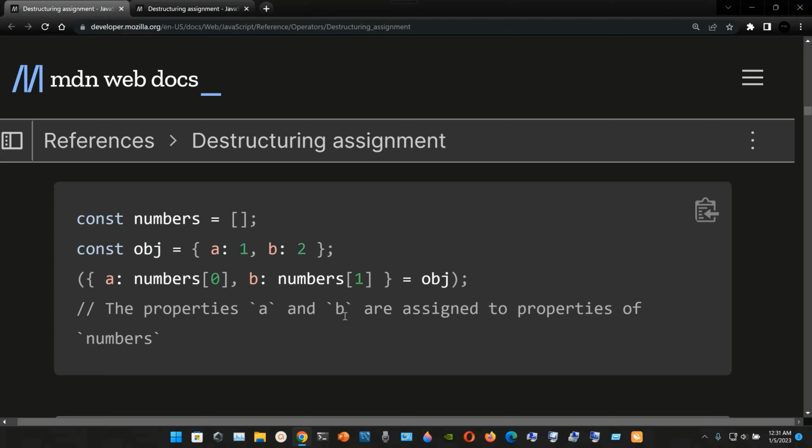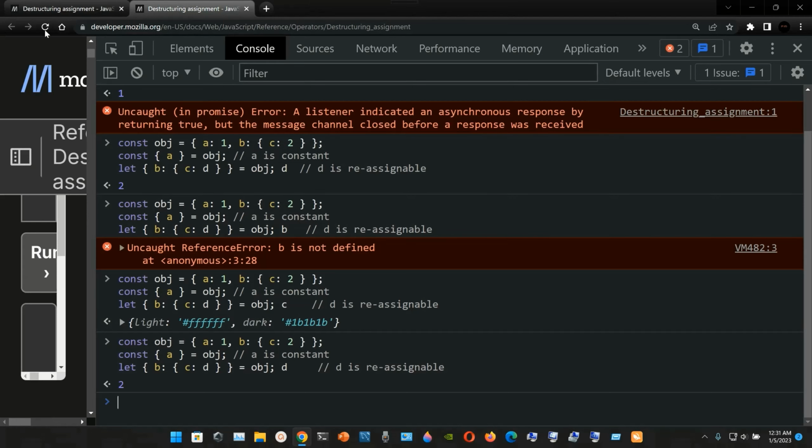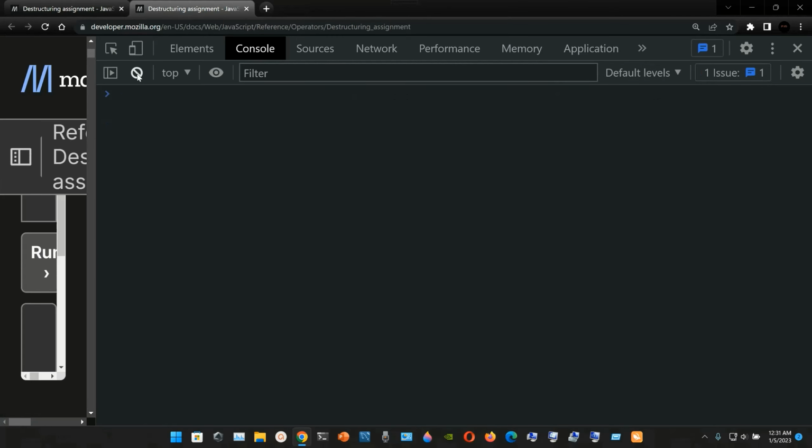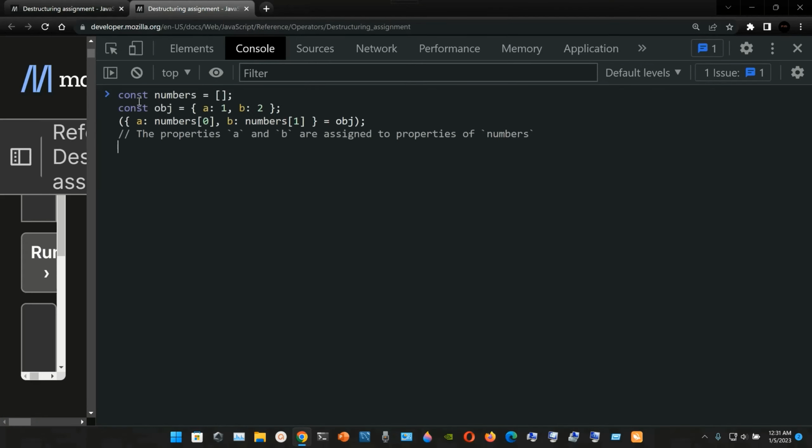The properties a and b are assigned to properties of numbers, so we can grab this example, and I'm gonna refresh this, and I paste it here. Okay, press enter, and here you have a colon 1 and b colon 2.